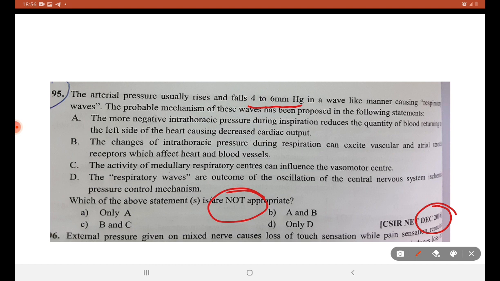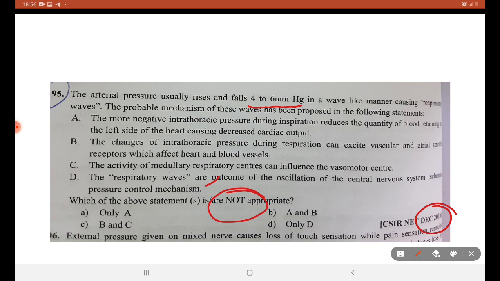Okay. Respiratory waves are the outcome of oscillation of the central nervous system ischemic blood pressure control. This is not a right answer. This is an irrelevant statement. So D can be a probable answer.